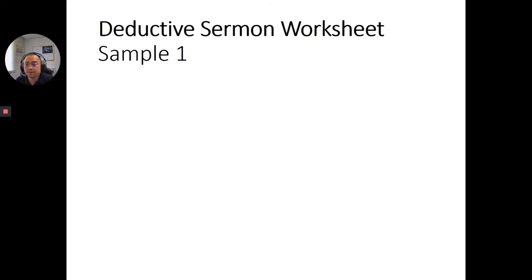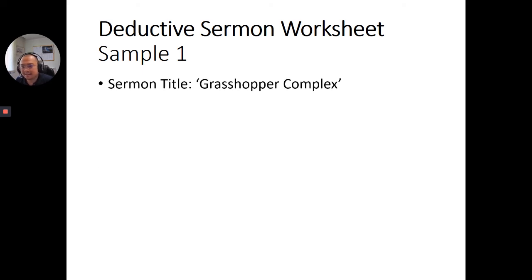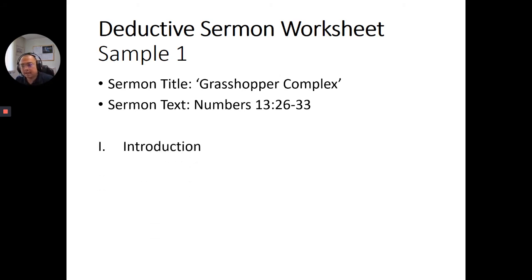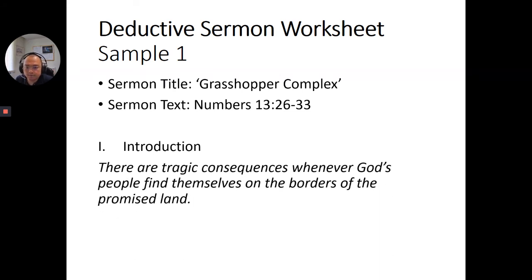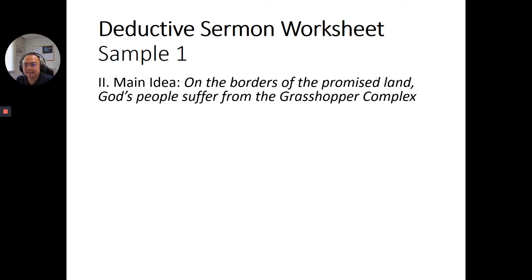The author of the book is giving a worksheet sample for a deductive sermon. Let's say the title is Grasshopper Complex, and the sermon text is found in Numbers 13, verses 26 to 33. He starts with an introduction. In the introduction, he said, "There are tragic consequences whenever God's people find themselves on the borders of the promised land." I believe you are familiar with this story. After presenting the introduction, he presents the main idea. The main idea, he said: on the borders of the promised land, God's people suffer from the grasshopper complex.